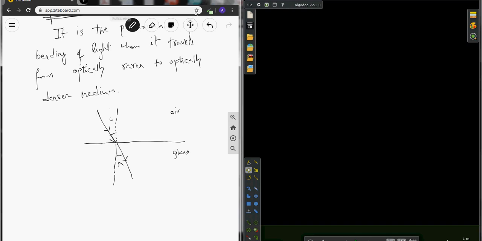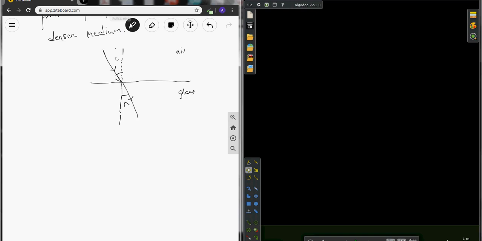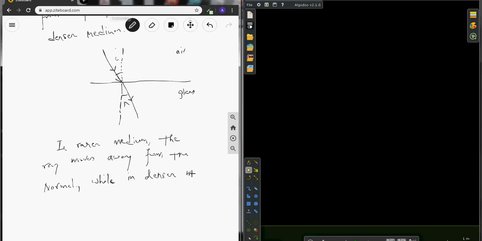In rarer medium, the ray moves away from the normal, while in denser medium, the ray moves close to the normal.